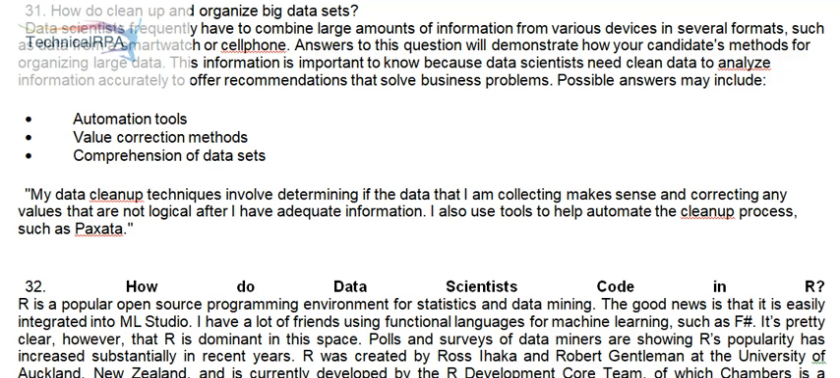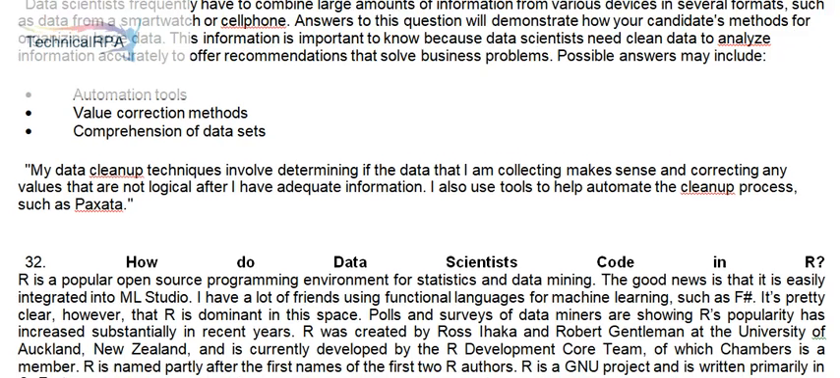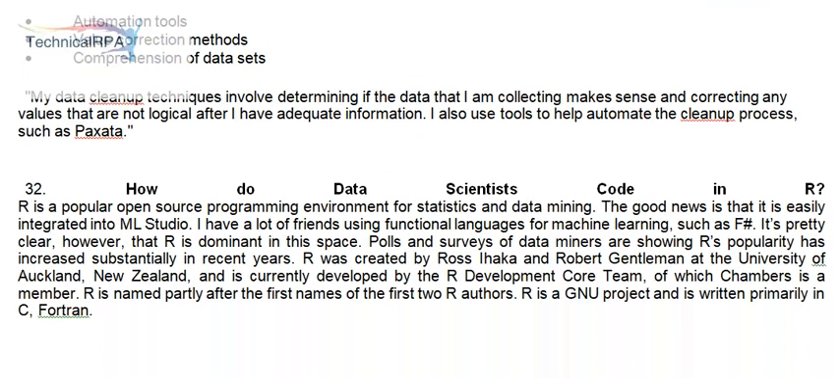value correction methods, comprehension of data sets. My data cleanup techniques involve determining if the data that I am collecting makes sense and correcting any values that are not logical after I have adequate information. I also use tools to help automate the cleanup process, such as Pixata.